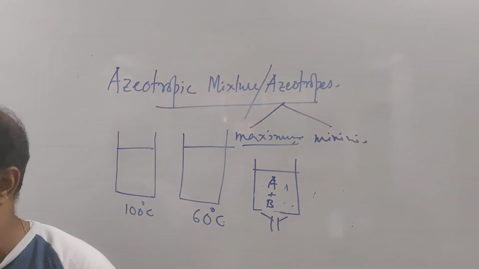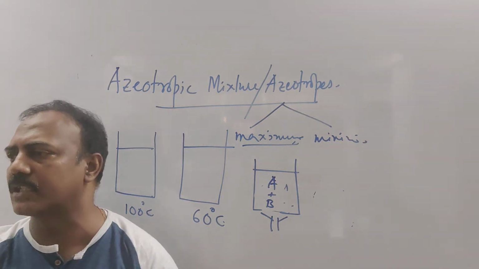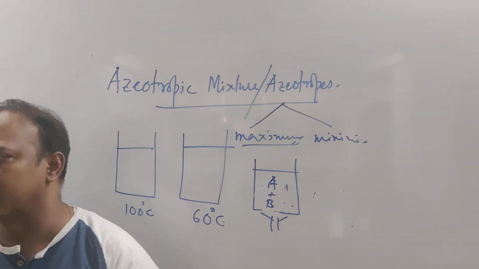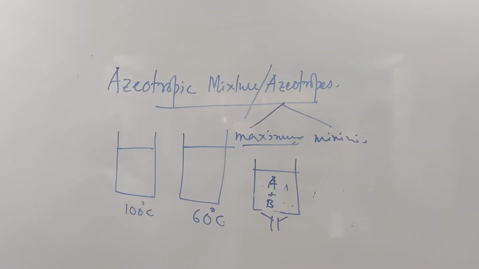You have no need of remembering these values. Mostly you can note down and remember the examples for the examination time. Give an example of maximum boiling azeotrope, give an example of minimum boiling azeotrope. You can remember. Yes, clear? Okay. Next we are entering into